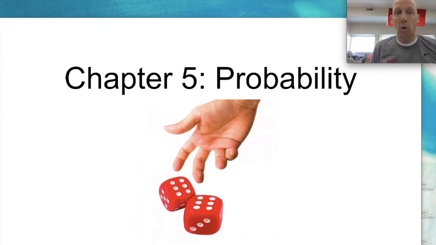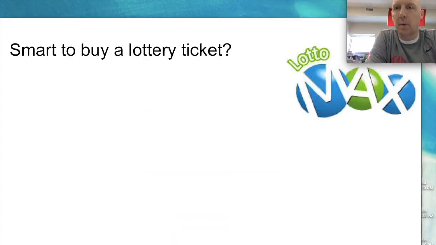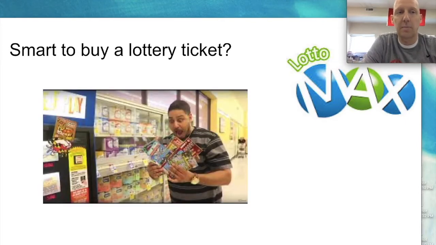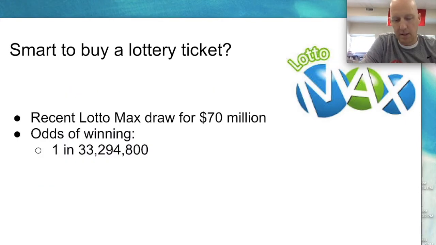Hello, welcome to Chapter 5, Probability. One easy example where probability is in real life is with lottery tickets. This guy thinks it's pretty smart to buy a lottery ticket, but is it really that smart? A recent Lotto Max draw for $70 million is when you go buy a $5 ticket.